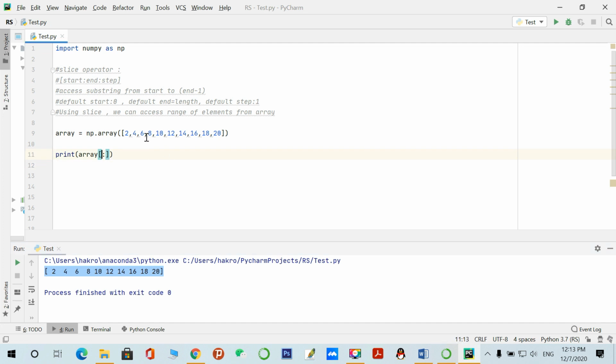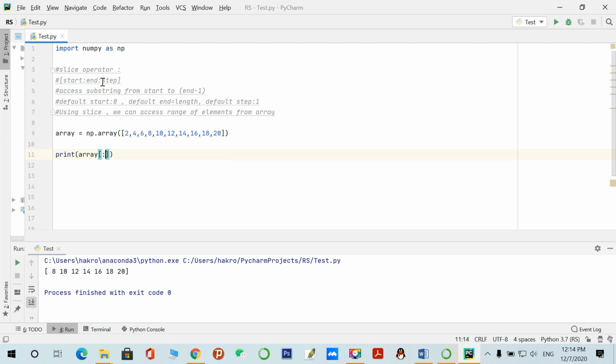If we want to access from 8 to the length of the array, how can we perform it? 0 1 2 3, we have to just give 3 here. Let's see. Yeah, you can see here from 8 to 20. So if we don't give the start here, it will consider 0. If we don't give the end here, it will consider the length of the array.